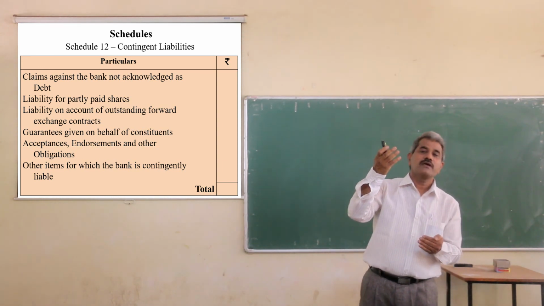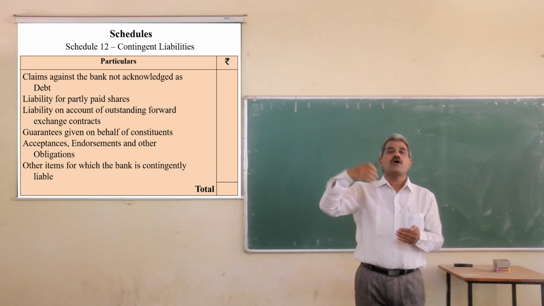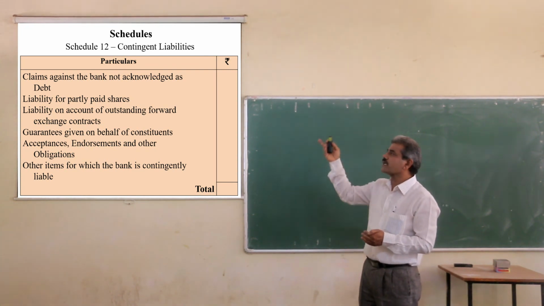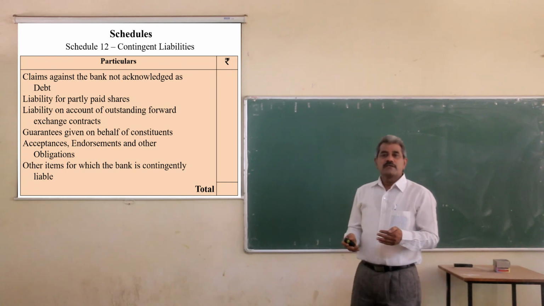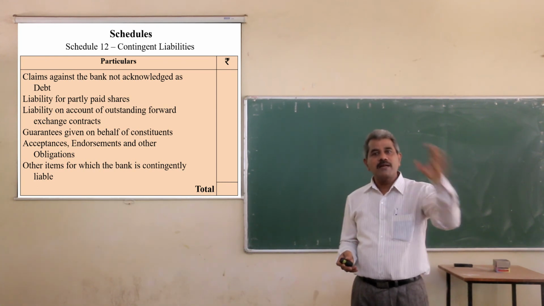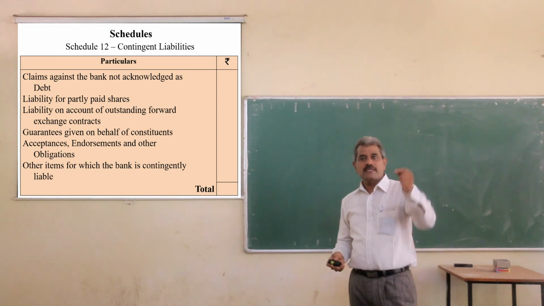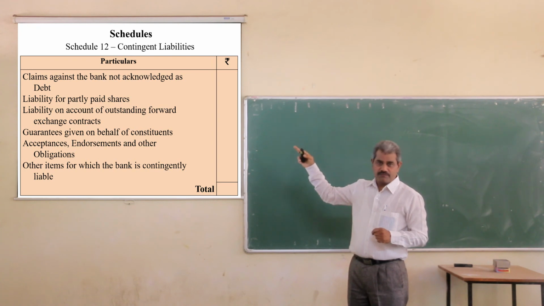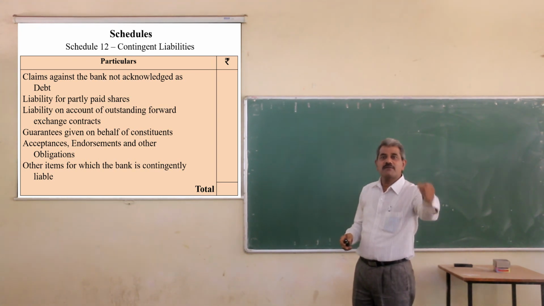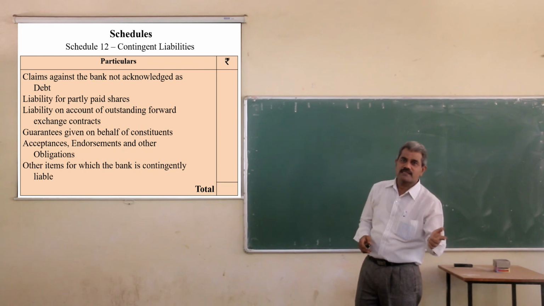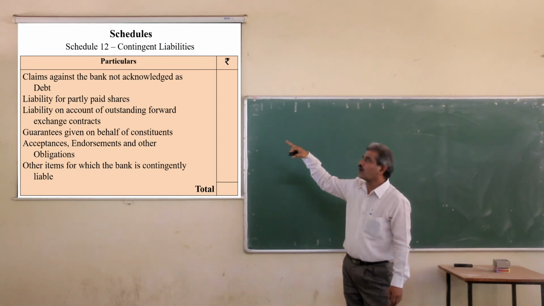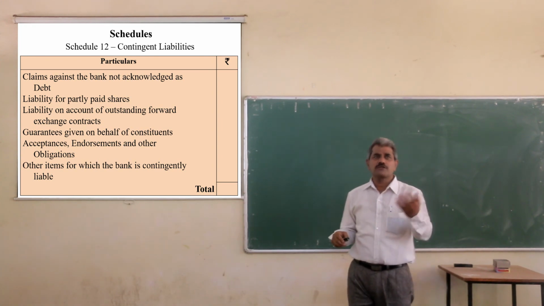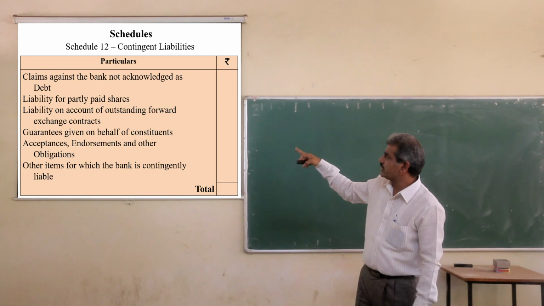Such items are those for which the bank is contingently liable. Contingently liable means the liability may turn into actual liability or may not. First, claims against the bank not acknowledged as debt. Some persons or organizations have claimed that the bank should pay, but the bank has not accepted their claim. Then liability for partly paid shares, where the remaining amount should be paid. So it is contingent liability.